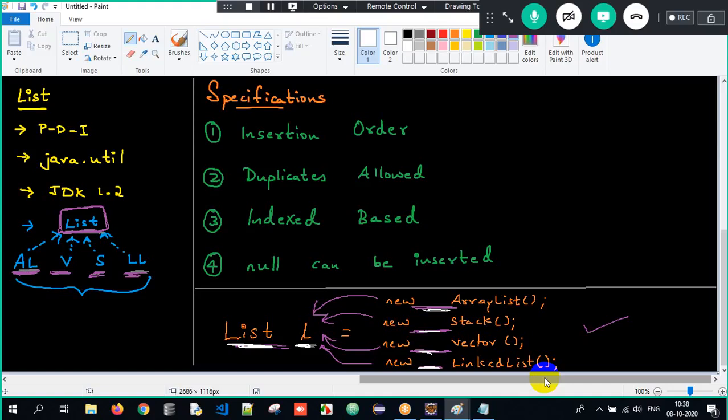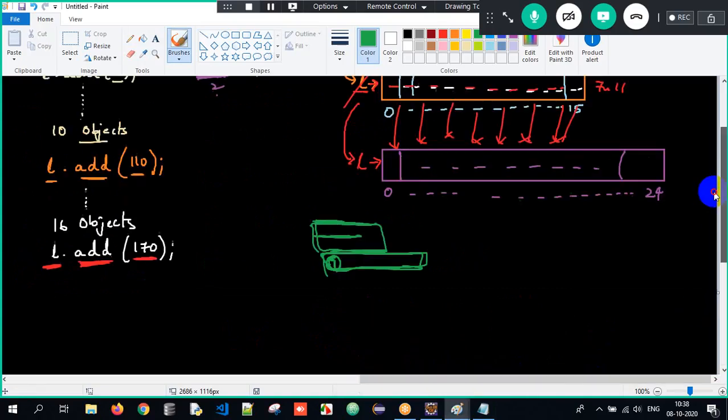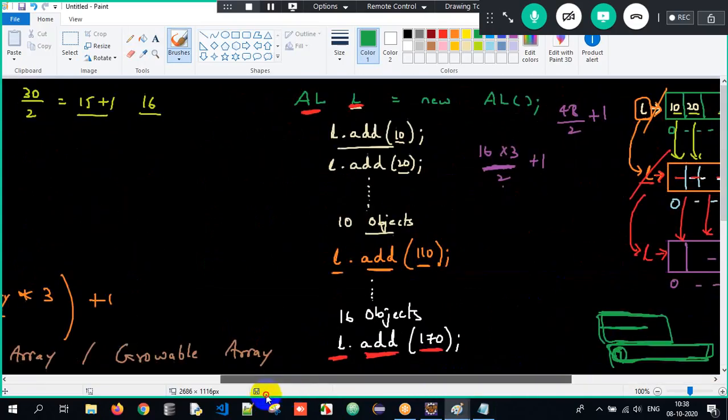And what are the specifications of list? Insertion order will be maintained, duplicates will be allowed, it is index based, and even null values can be inserted. So all the specifications are followed by all the implementation classes of list. And then we saw the basic working of ArrayList over here.